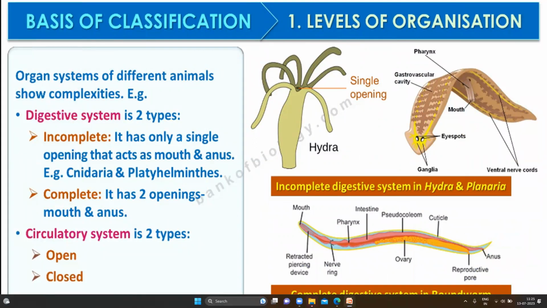Now, even the organ systems are different in some animals. They show complexity. If you see, digestive system is of 2 types: incomplete and complete. Incomplete means it has only one single opening. Only one opening. If you see this one, there is only one opening. This is the mouth. This is the anus.